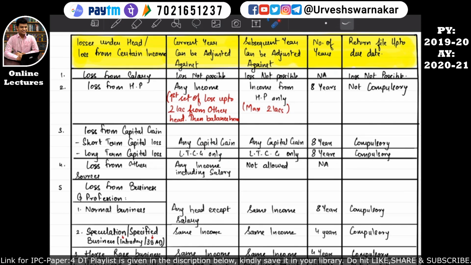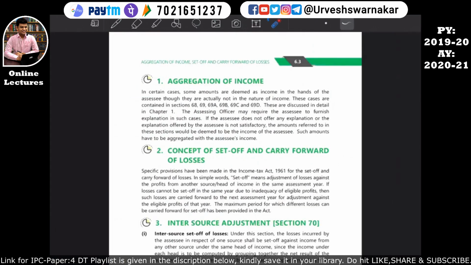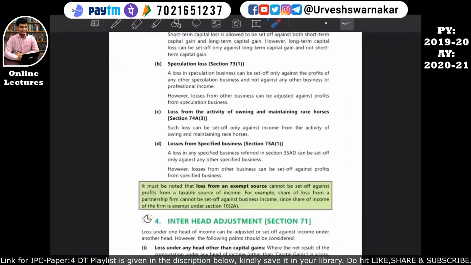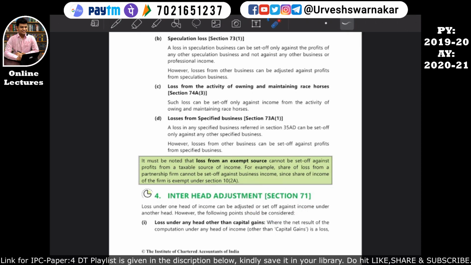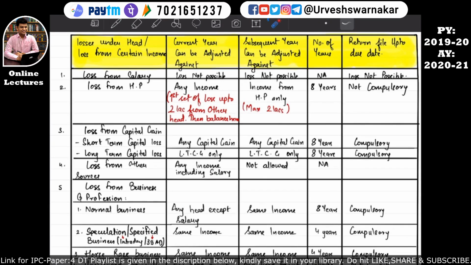Firstly, I want to tell you all, in this chapter, set off and carry forward, you don't need to remember any section. So don't take any tension of learning the sections. If you see the study material, there are sections given, section 70, section 71. We don't need to memorize them because the table itself is the product of all the sections given in the chapter. If you remember this particular table, that is sufficient for your exams. In exams you don't need to write any sections, and no standalone questions will come regarding these sections, like how to set it off or something like that. So don't worry.